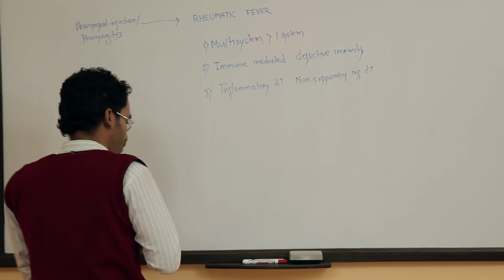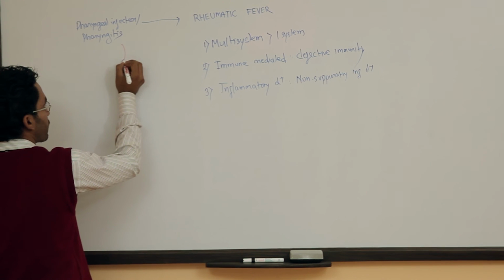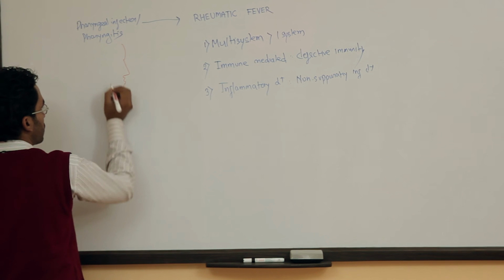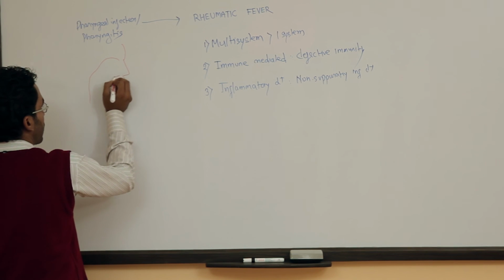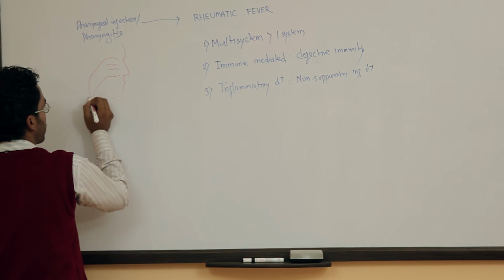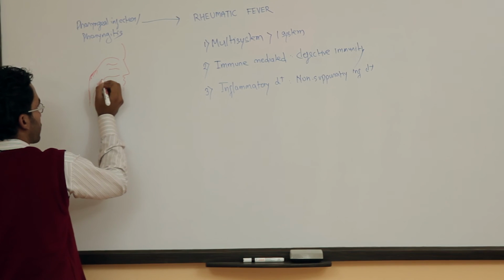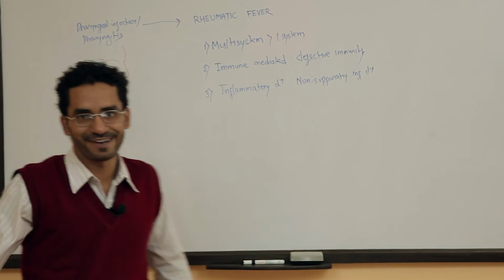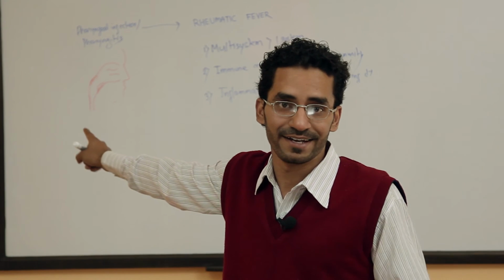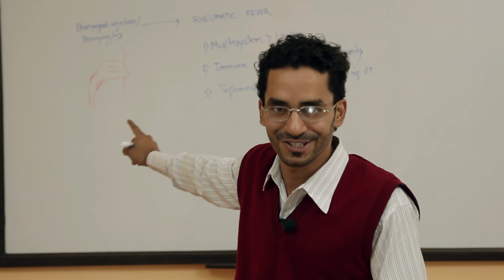At this point I want to draw a figure of a pharynx. This is the forehead, nose, mouth, chin, and at this point nasopharynx, oropharynx, laryngopharynx. There is a pharyngitis. So, what happens in pharyngitis? In pharyngitis, the pharynx is red, swollen and congested.